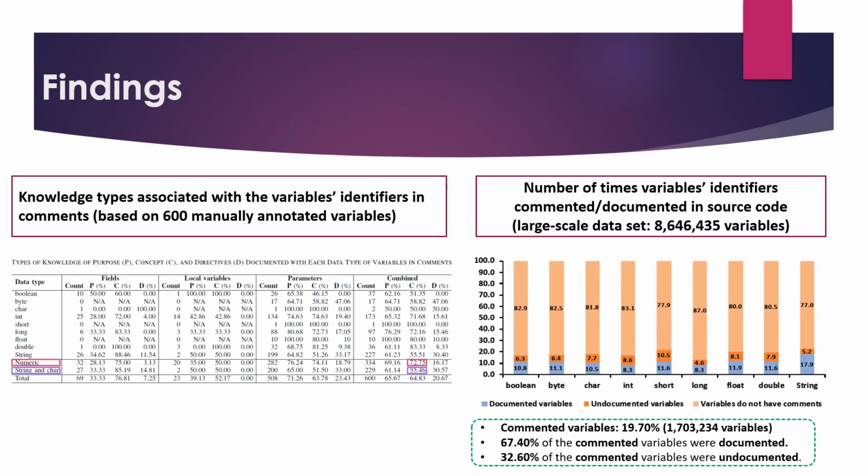Next, using our large-scale analysis containing 2491 Java projects, we investigated how often developers documented the primitive variables' identifiers in comments. Our result based on the union of the lexical and advanced matching techniques showed that more than 67% of the commented variables were mentioned in the comments.